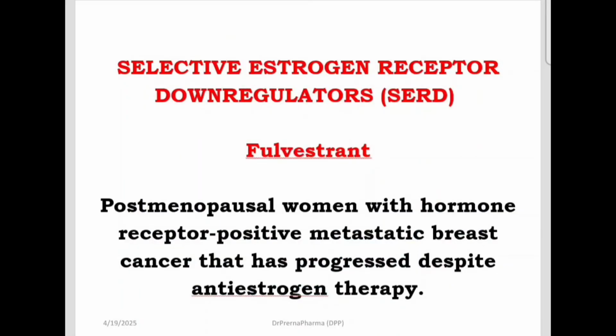Then third, selective estrogen receptor down regulators. In down regulators, the name that comes is fulvestrant, and fulvestrant is used in postmenopausal women with hormone receptor positive metastatic breast cancer. So fulvestrant is basically used in breast cancer patients who are hormone receptor positive.